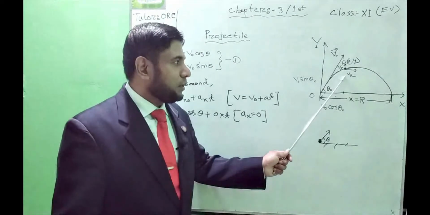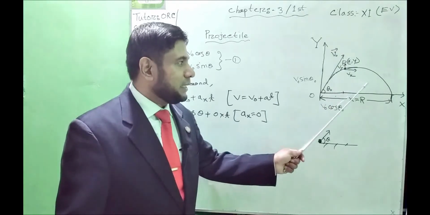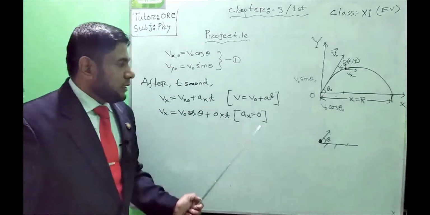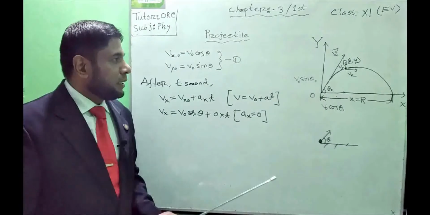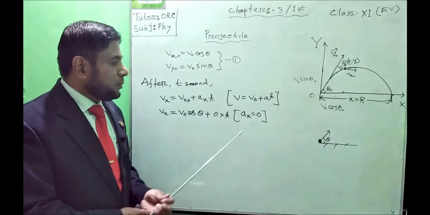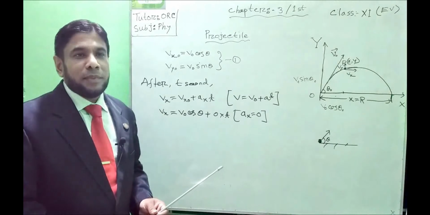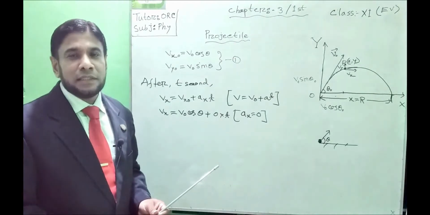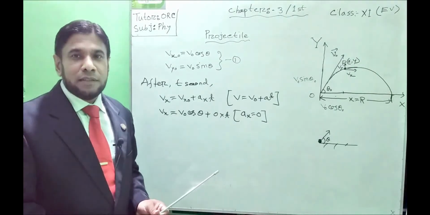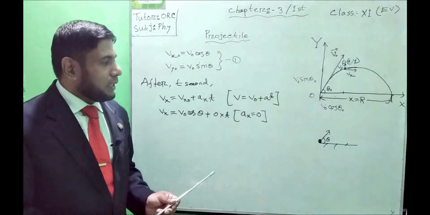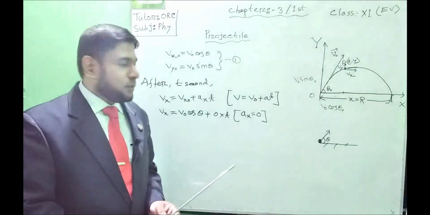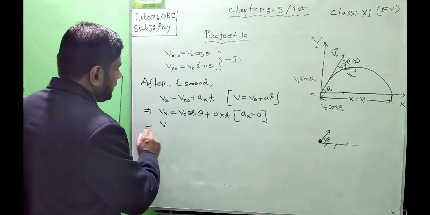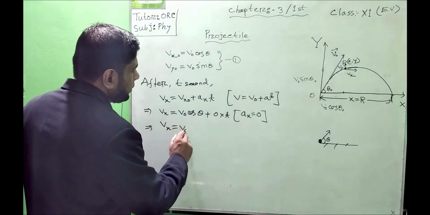As the velocity is constant or uniform along the x-axis or horizontal plane, there will be no acceleration. This is why Ax equal to 0, and a student must remember this information as an understanding-based type question. In the case of a projectile, why is there no acceleration along the x-axis or horizontal plane? Explain it. We must memorize it. So let us put the value Vx equal to v naught cos theta here.